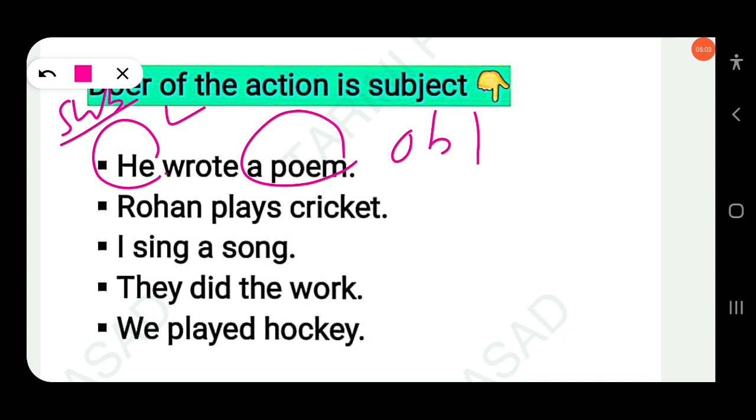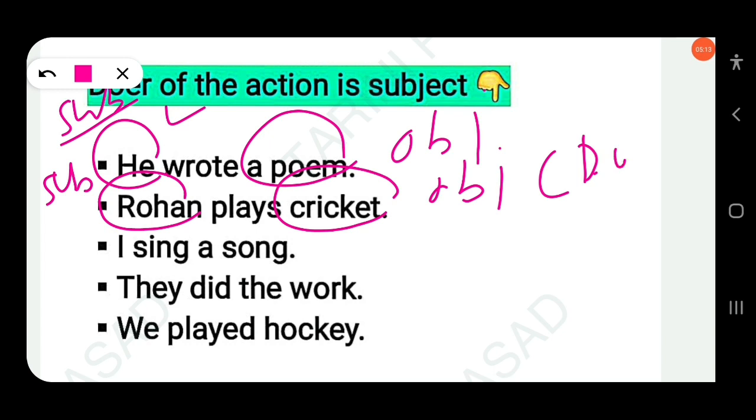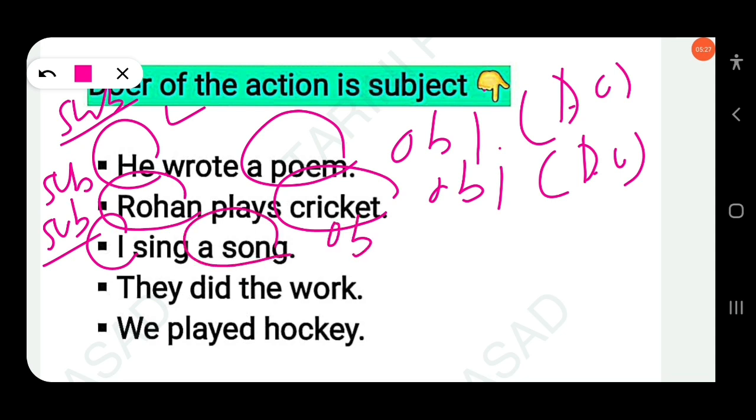Rohan plays cricket. Who plays? Who is the doer of the action? Rohan. Here Rohan is the subject. Plays what? Plays cricket. So this is the direct object. I sing a song. Who sings a song? Who is the doer of the action? I. Here I is a pronoun, and I is also a subject. Sing what? A song. So this is the object.